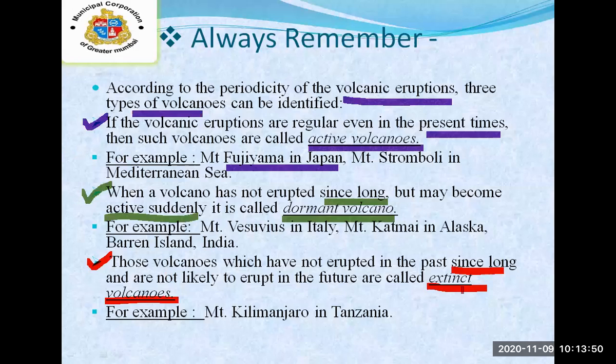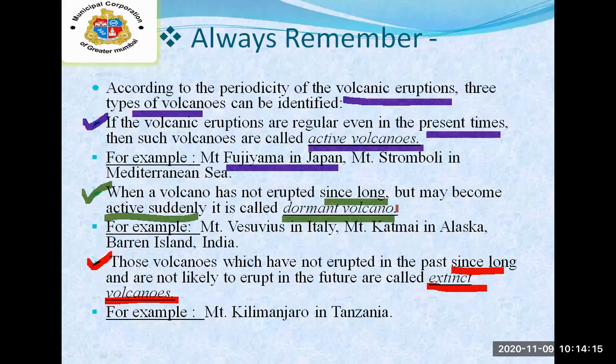See the first one, how I have correlated it. Listen carefully. At present times, if the volcanoes are regular, you can say they are active volcanoes. In English, we say the present tense. The thing which we are doing at present is known as present tense.